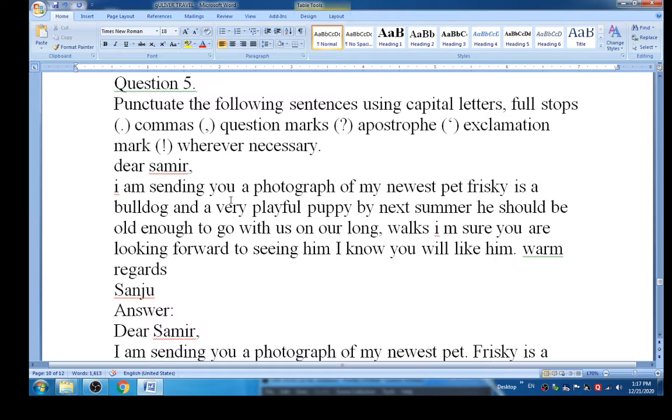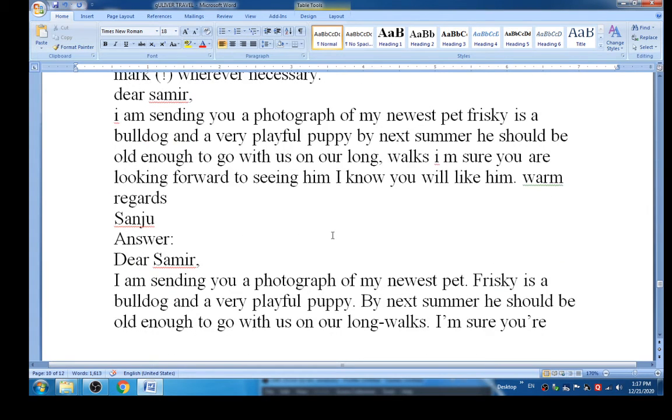Dear Samir, I am sending you a photograph of my newest pet. Frisky is bulldog and a very playful puppy. By next summer he should be old enough to go with us on our long walks. I am sure you are looking forward to seeing him. I know you will like him. Warm regards, Sanju. And the correct answer is, let's see students, dear Samir.